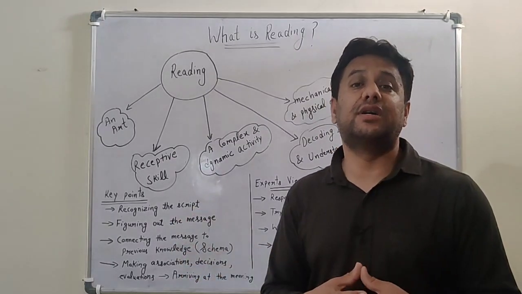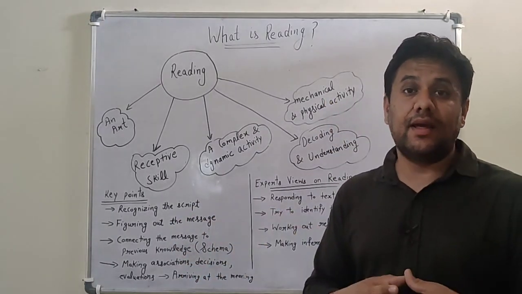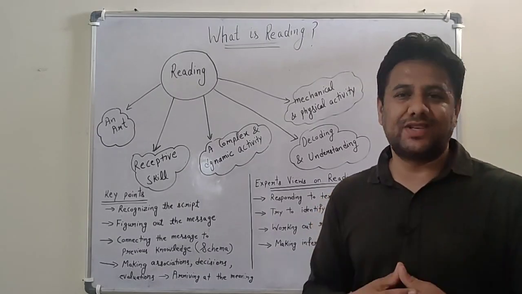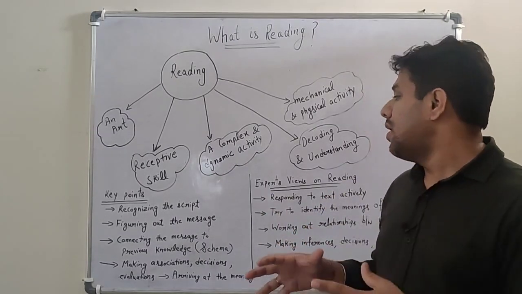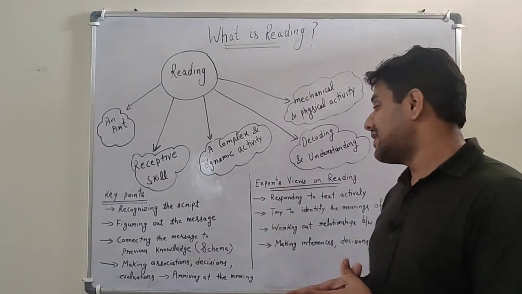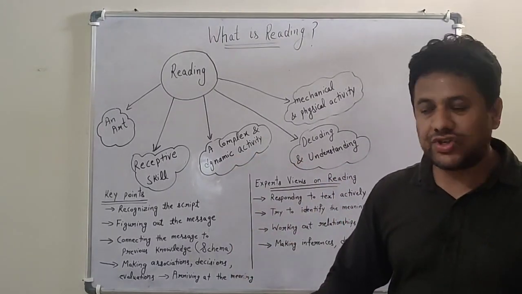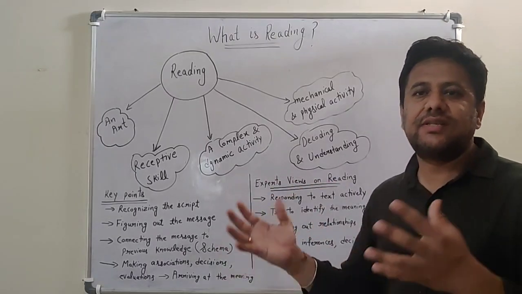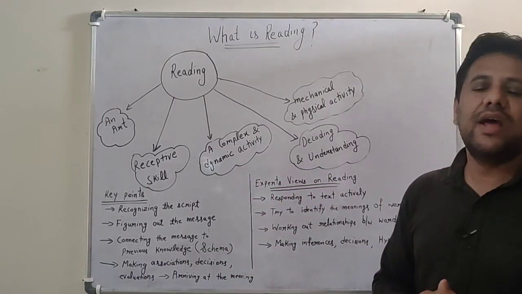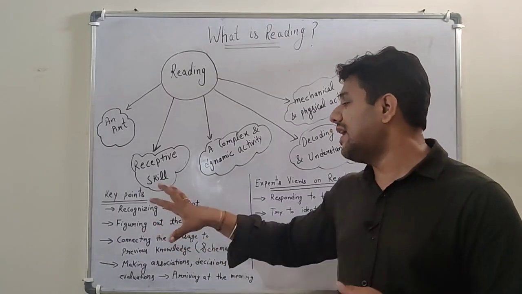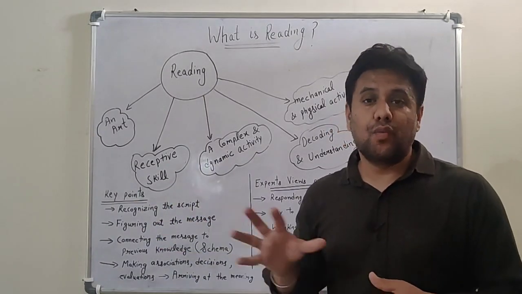We associate the words, we associate their meaning, and we try to understand the whole gist of the particular message while reading. So reading is recognizing the script, figuring out the message, connecting the message to previous knowledge, making associations, decisions and evaluation, and finally arriving at the meaning. These are the key points which we have to remember while reading.